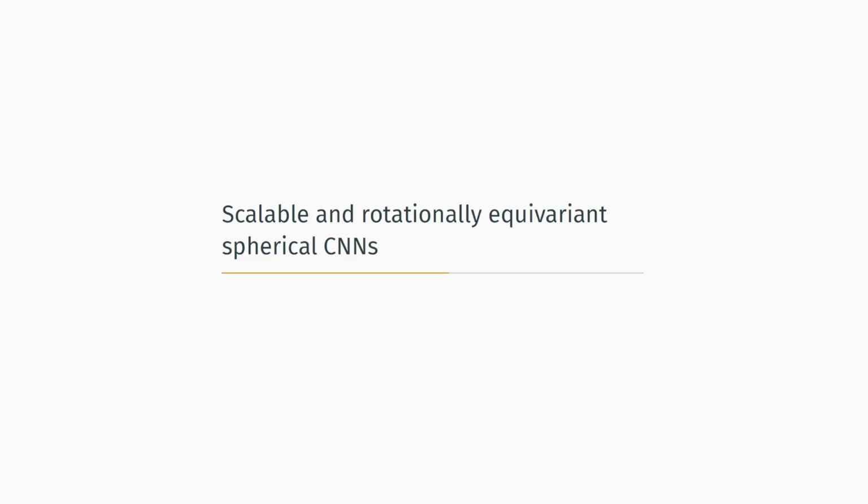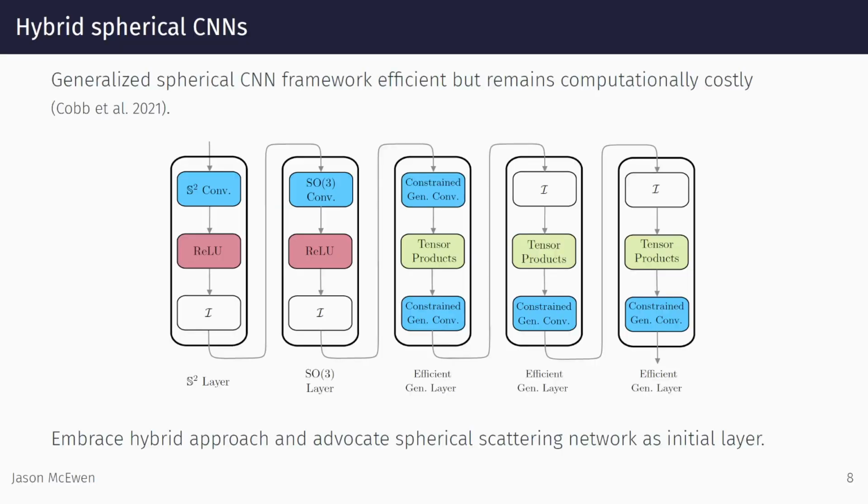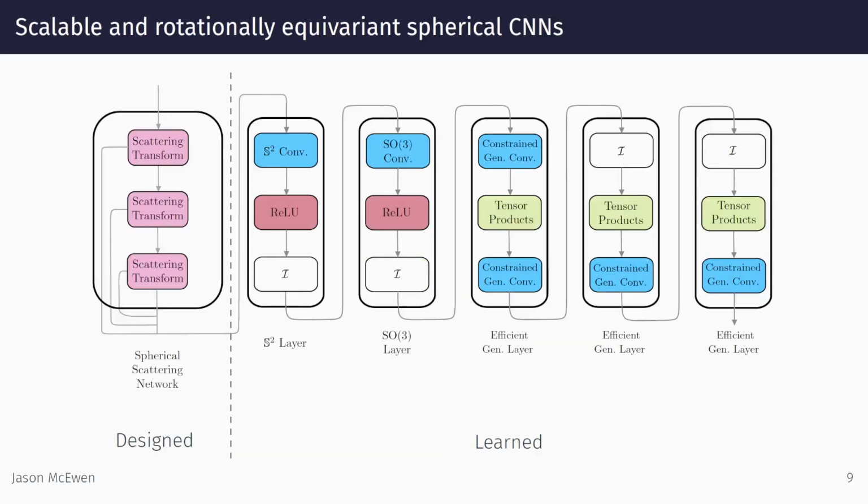With spherical scattering networks to hand, we can now use them as an initial layer in spherical CNNs in order to scale to high-dimensional data. We embrace the approach of Cobb et al. that advocates hybrid networks. We prepend the typical networks considered in Cobb et al. with a spherical scattering network. Since the scattering network is designed and not learned, it may be considered as a pre-processing stage.